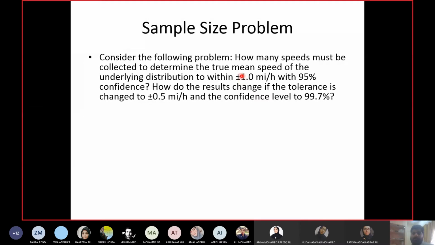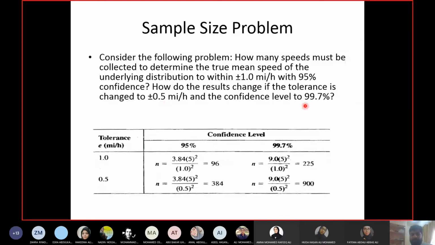So they want me to calculate the number of speeds for an error of plus minus 1 mile per hour with a confidence level of 95%. Then they want me to see the change in result if you change the tolerance to plus minus 0.5 miles per hour. In this case, they have directly written that 0.5 miles per hour is the tolerance. Sometimes it's easy, sometimes we have to identify what they are talking about. And the confidence level is 99.7%. So first calculate the value with 1 mile per hour and 95% confidence, and then change the values by changing the tolerance and confidence level.